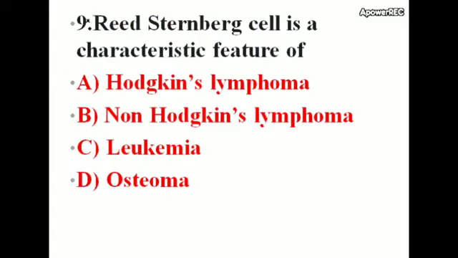Next question, Reed-Sternberg cells is a characteristic feature of: Hodgkin's lymphoma, non-Hodgkin's lymphoma, leukemia, osteoma. Correct answer is Hodgkin's lymphoma.